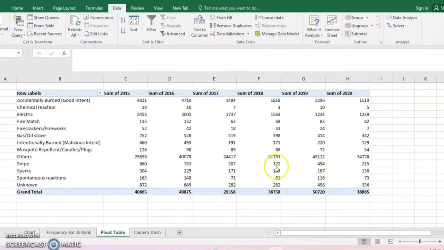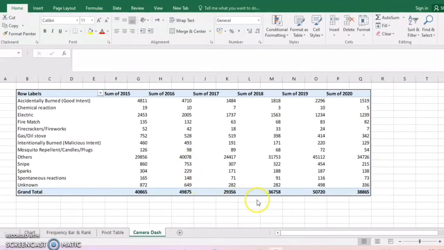A pivot table we use to sort our data so that it becomes easy to analyze. For example, we collect data about causes of fire, how the fire happened from 2015 to 2020. And as you can see, in 2020 there is less than in 2019. One of the reasons may be that there was less activity that can cause fire in 2020.